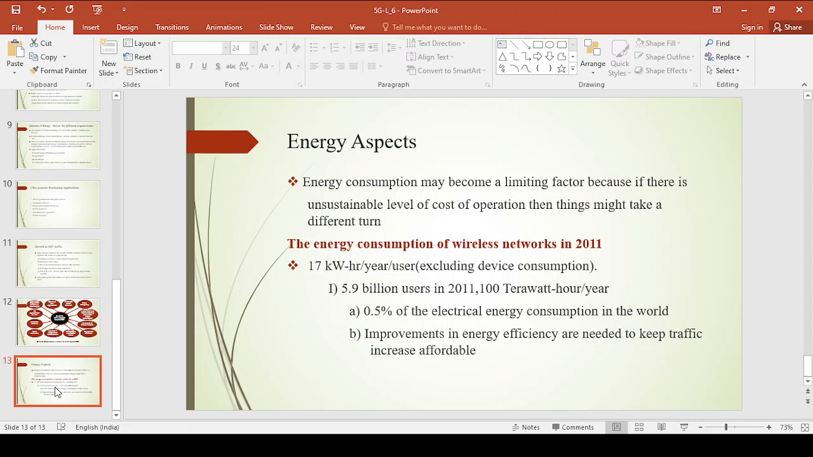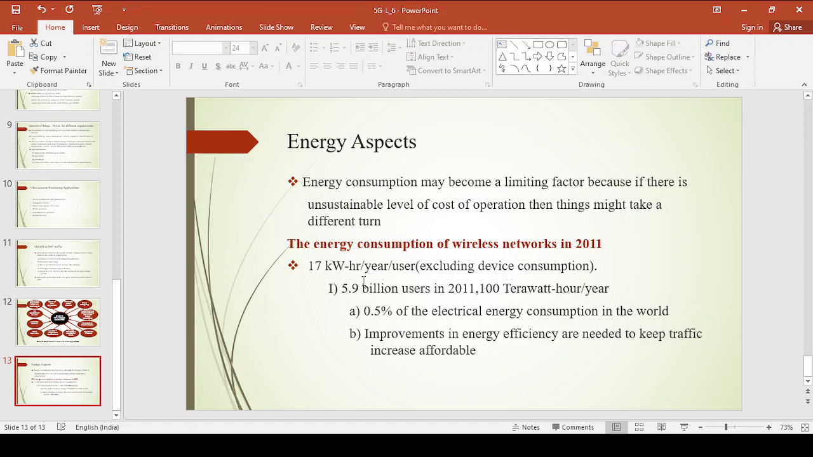From the previous generation system, right? Now the energy consumption of wireless networks in 2011: the energy consumption is 17 kilowatt hours per year per user. That means the energy consumed by a single user in a year is 17 kilowatt hours.